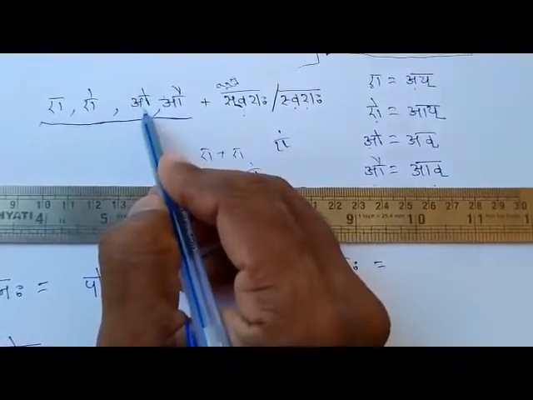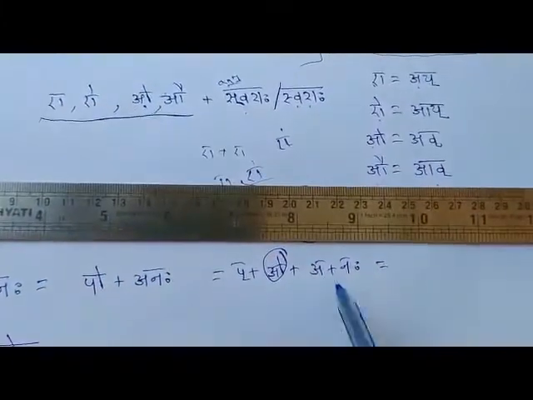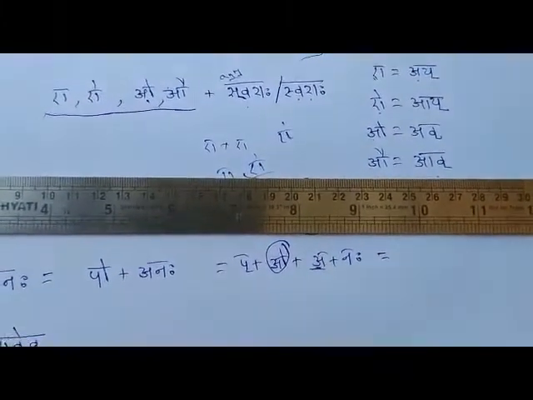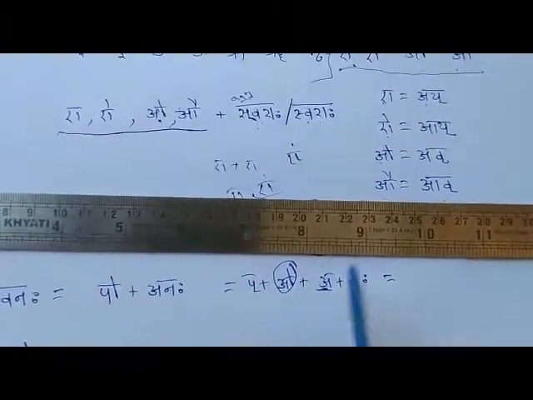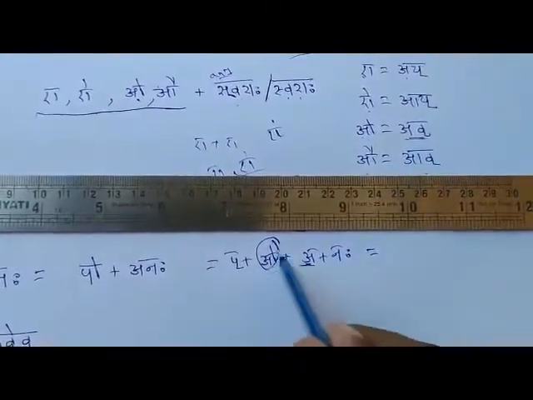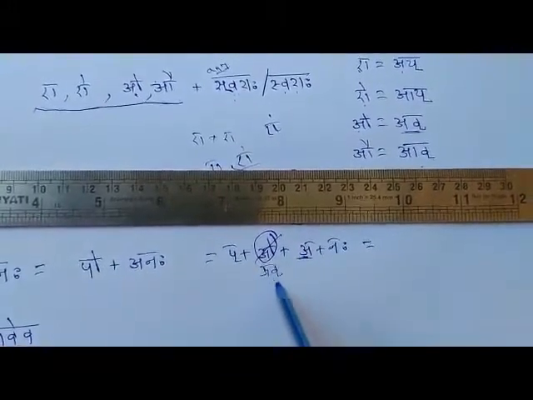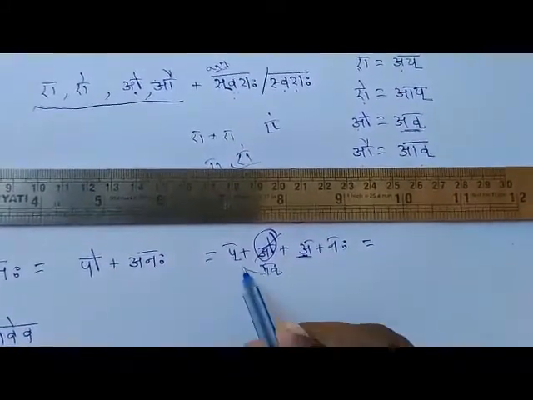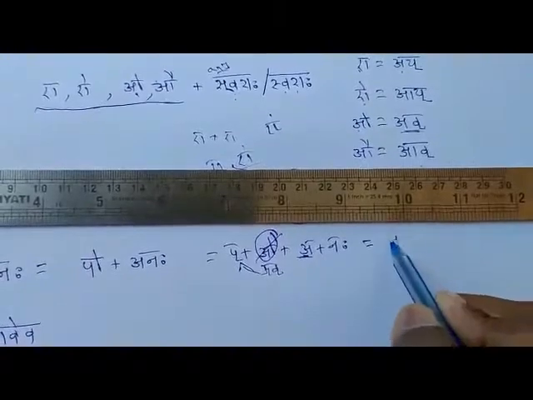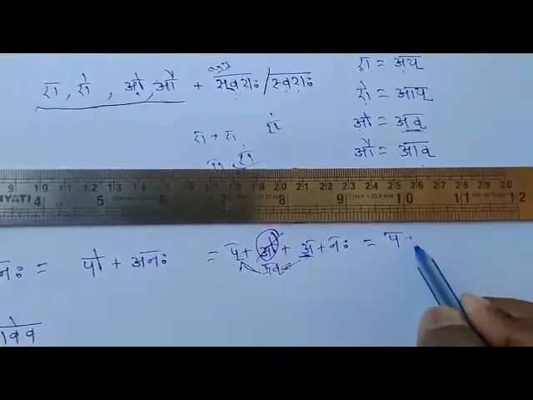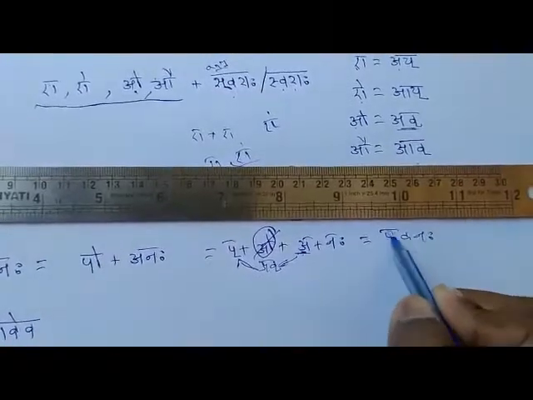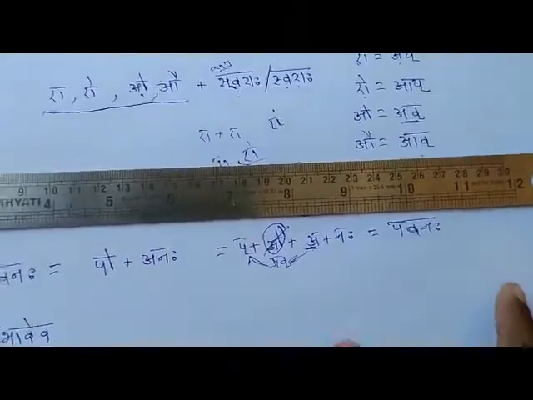The first word can end with O also, and the second word starts with A. It is a vowel. Here already we discussed that any vowel. So instead of O, which letter will take place? Av. Av has taken place. A will join to Pa, then this A will join with Va, Pava, Naha. Pavanaha.